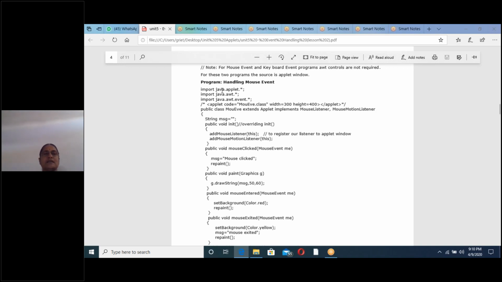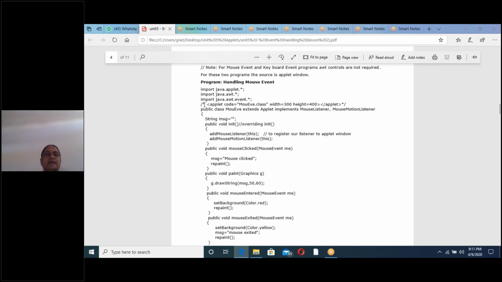What are the three packages? java.applet, java.awt, java.awt.event. But to write applet programs, the first two import statements are enough. That is one more difference between applet programs and event handling programs. So you must write three import statements. That is the first important thing to remember.